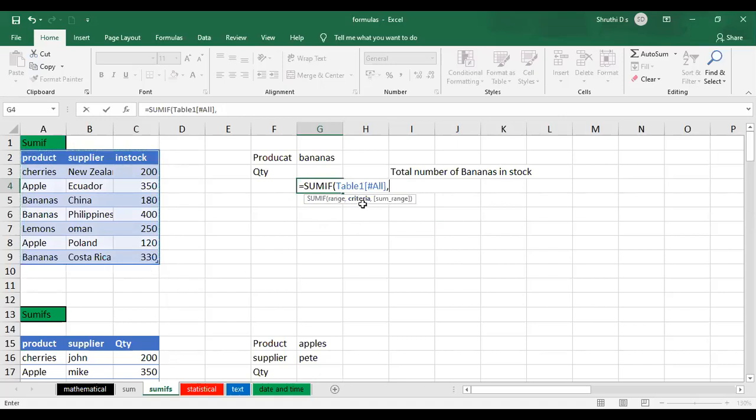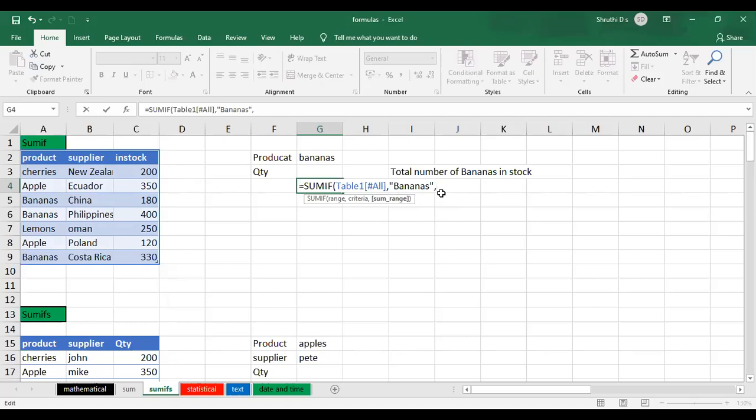The second one is the criteria. So what is the criteria? The criteria is bananas. I want to just search for bananas, right? Bananas is text, so put that text inside double quotes. That is important. Only if you put it inside the double quotes are you going to get the criteria correct. If it is a number, don't give it in double quotes. Then put a comma after that.